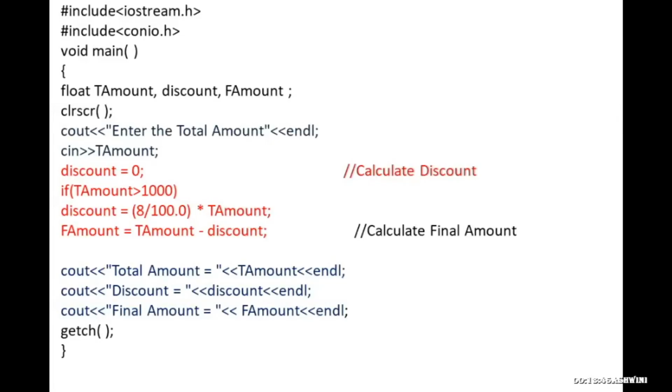Now discount is 0 itself. It is not greater than 1000. So this statement will not be executed. It comes to the final amount is equal to total amount 500 minus discount 0. So 500 minus 0 is 500. So total amount is 500, discount is 0 and final amount will be 500 itself. This is how it calculates the false condition. These are the two conditions you need to take the output for in your examination.